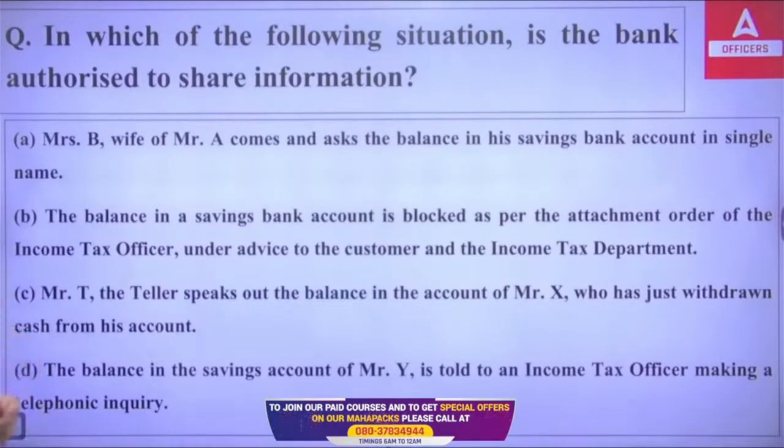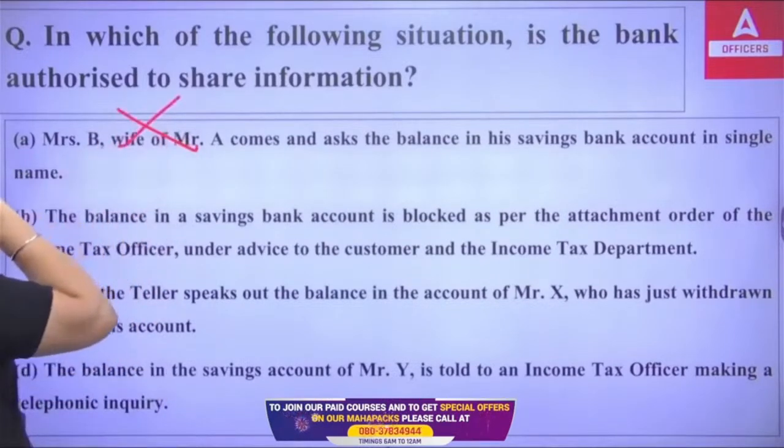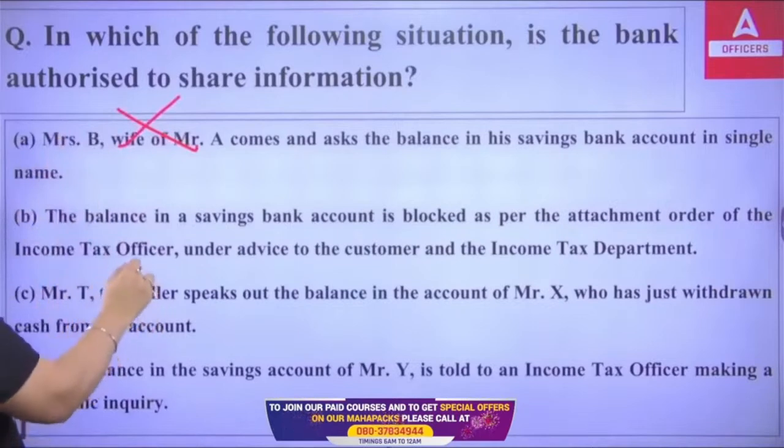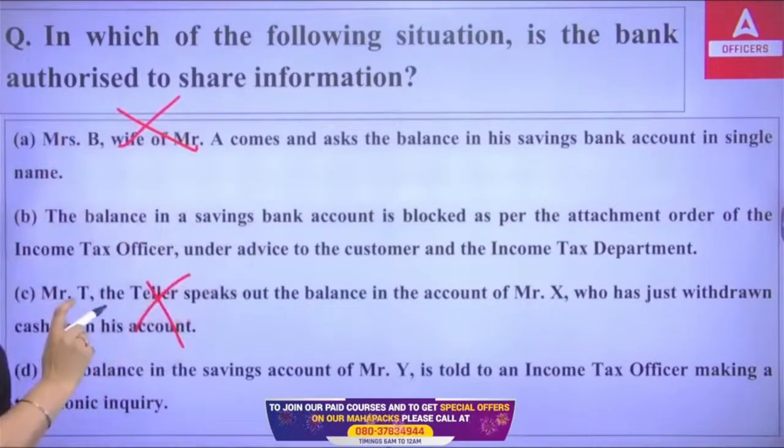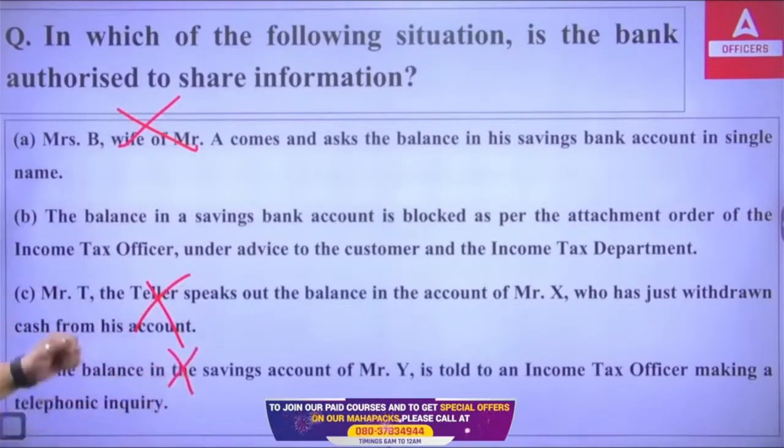In case a wife asks about the balance in the husband's account, it is not allowed. In case Mr. T, the teller, speaks out the balance in the account of Mr. X, not allowed. The balance in the savings account of Mr. Y is told to an income tax officer making a telephonic inquiry, can't do that.